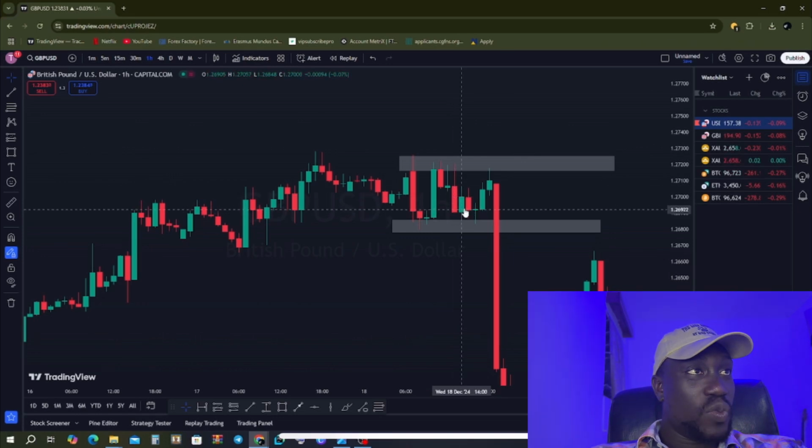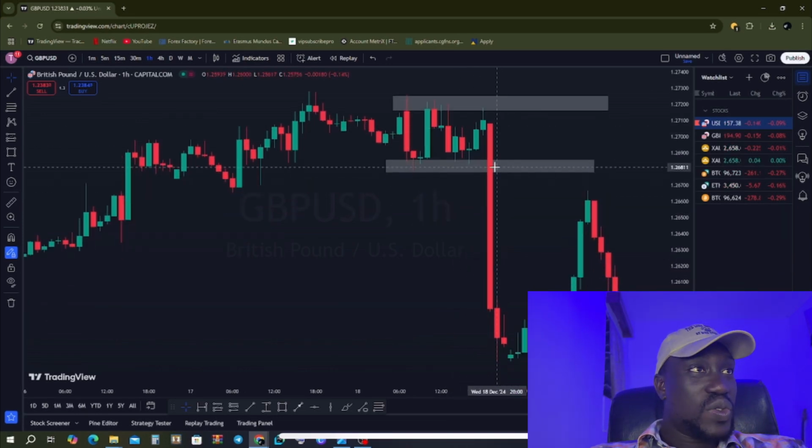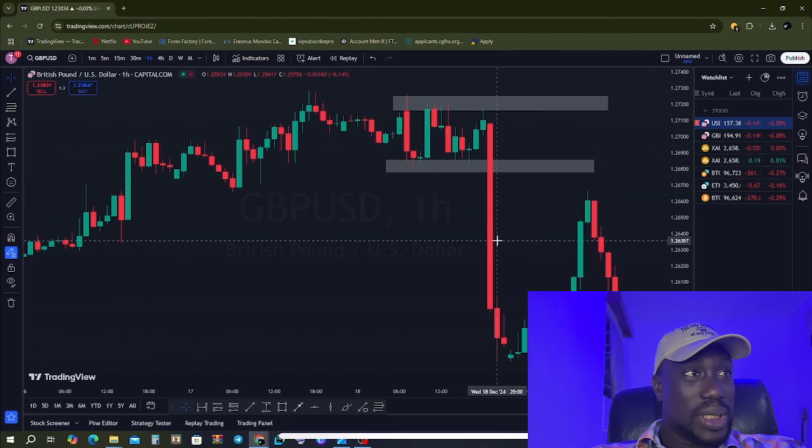When the New York session started, this is 1 p.m. It just consolidated for a while, and what happened? It did a massive breakout, right? I told you the New York session ends at 2000, so the New York session ended at this candle.